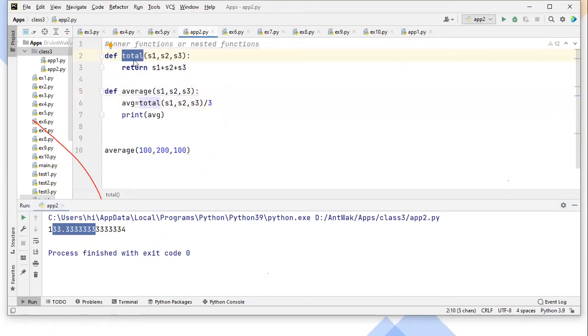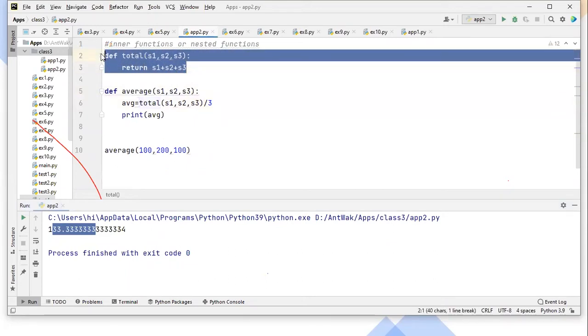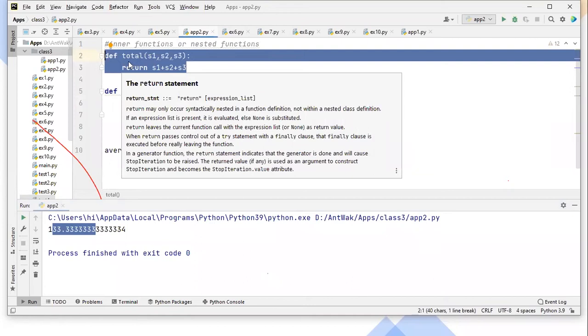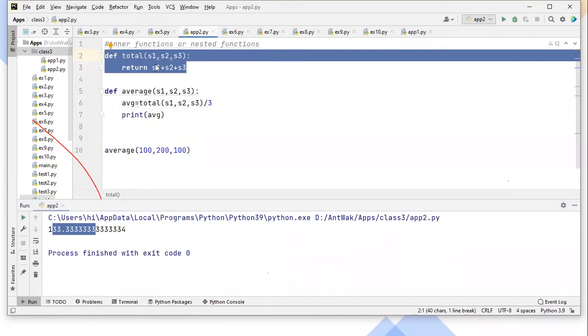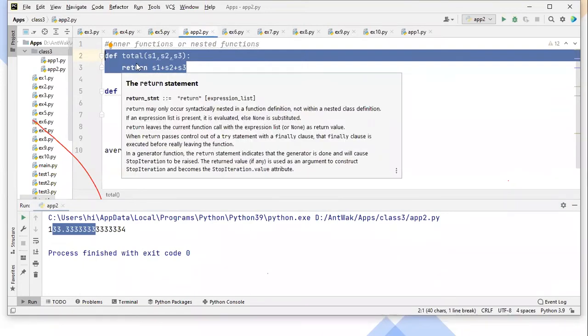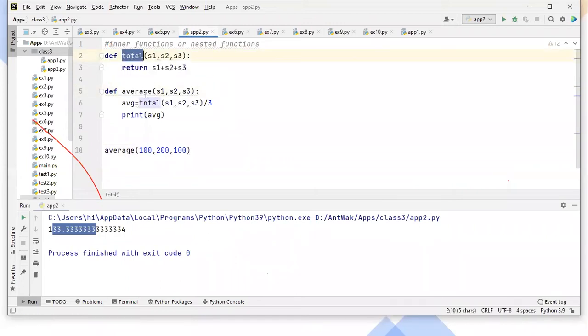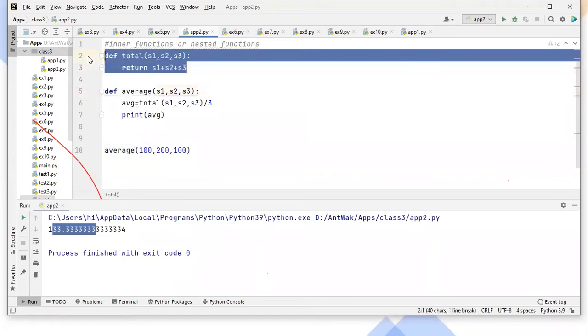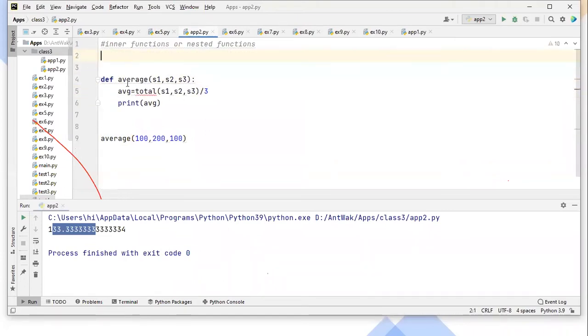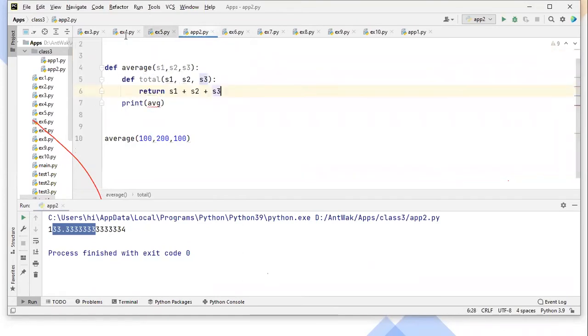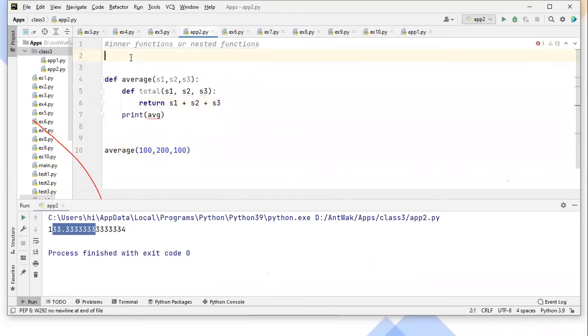Observe the scenario. If we write a function that is not used by any other function, we can access it from outside of this file too. But if we are preparing this function because it is used by another function, named average, then instead of writing a separate function like this, we can write it as an inner function. This is actually the topic of inner functions.